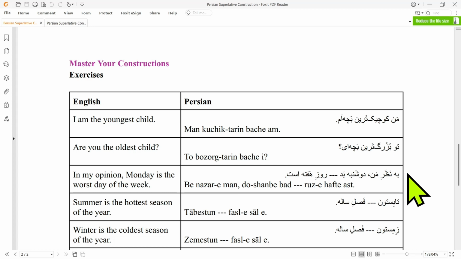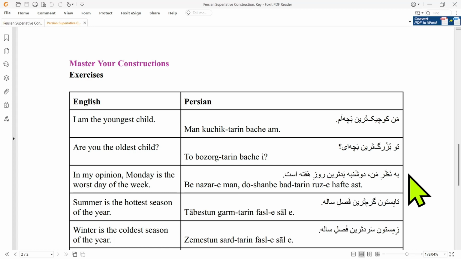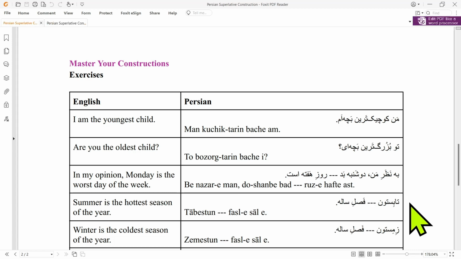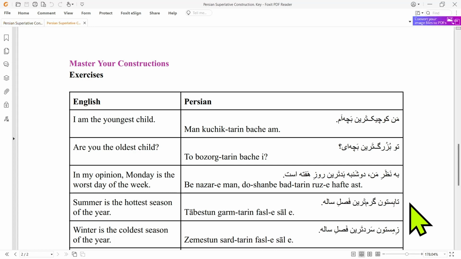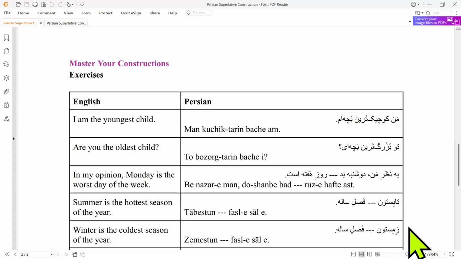Now take a look at the vocabulary and tell me how we can say, in my opinion, Monday is the worst day of the week. به نظر من دوشنبه بدترین روز هفته است. Summer is the hottest season of the year. تابستون گرمترین فصل ساله. Winter is the coldest season of the year.